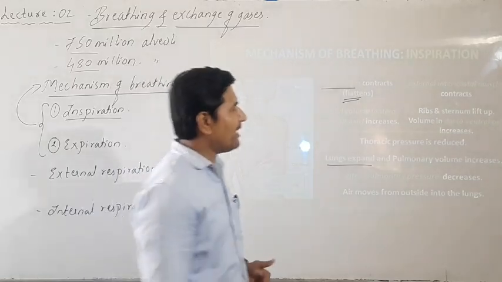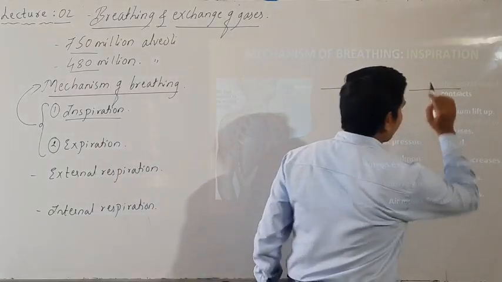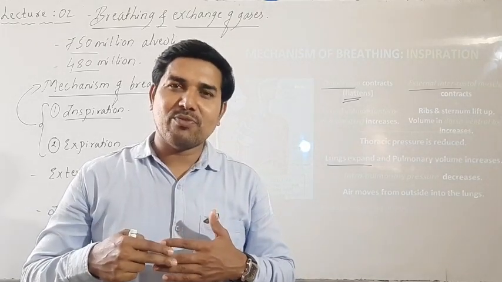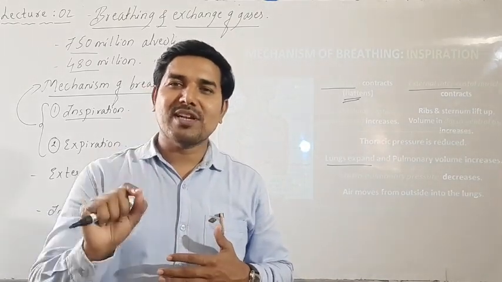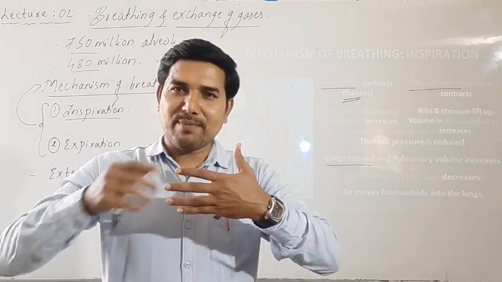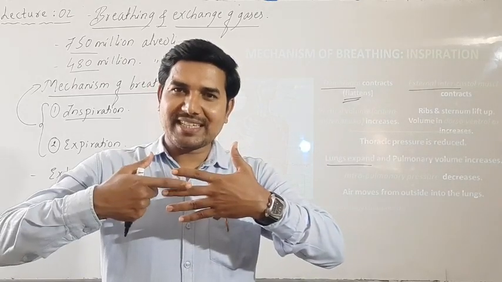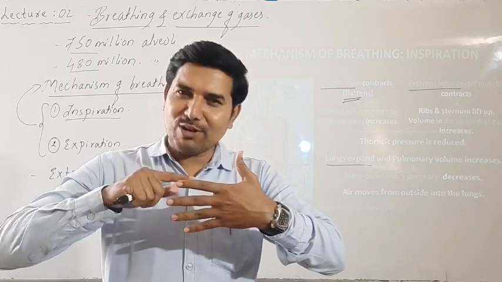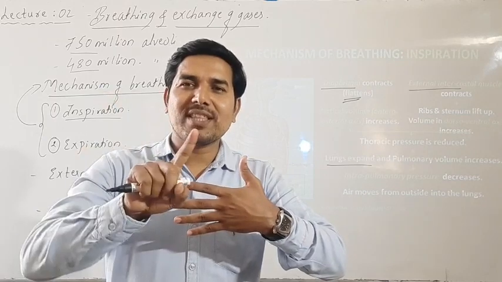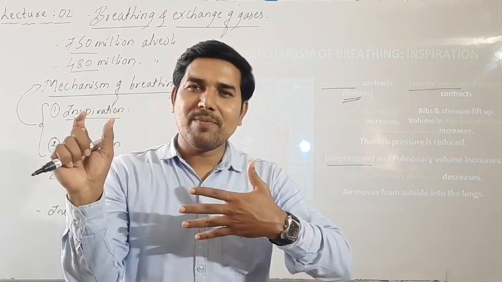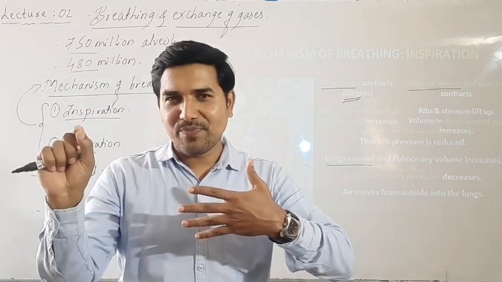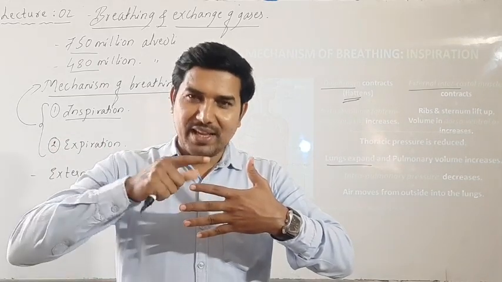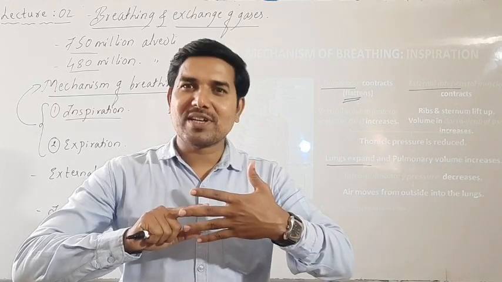Then along with that, one more most important reason: in between the ribs, there are certain muscles that we call intercostal muscles. Suppose these are the ribs, outside is exterior, inside is interior. Outside we have muscles, inside also we have muscles. Both together are referred to by the common name intercostal muscles. The outer one is called external intercostal muscles. Inside is called internal intercostal muscles.